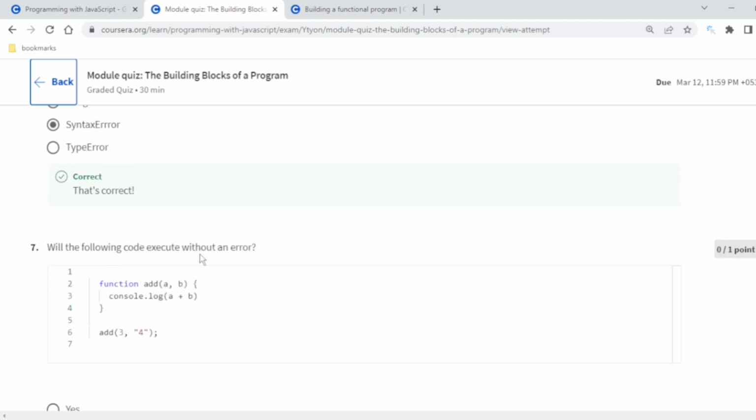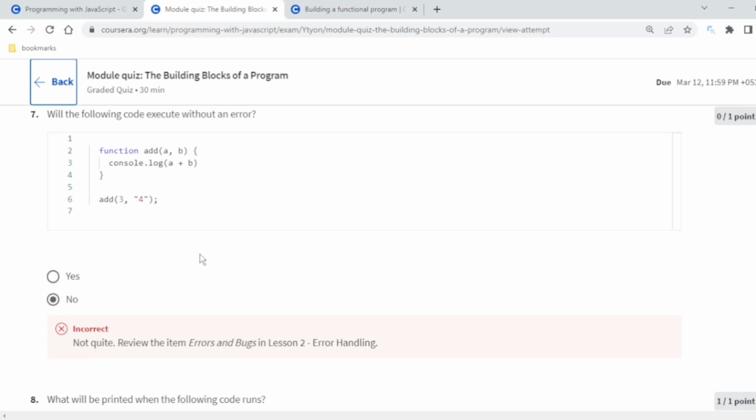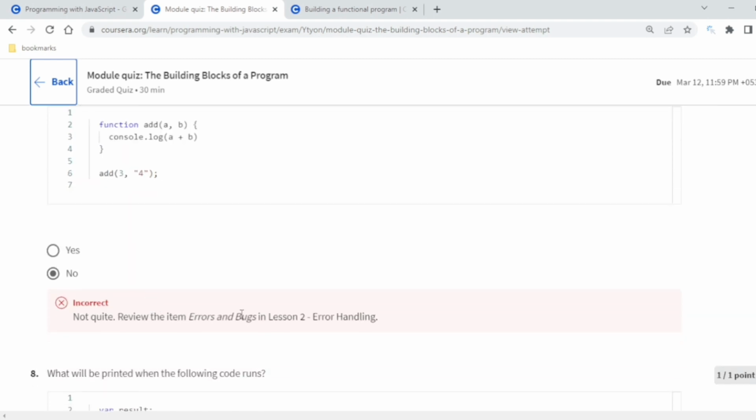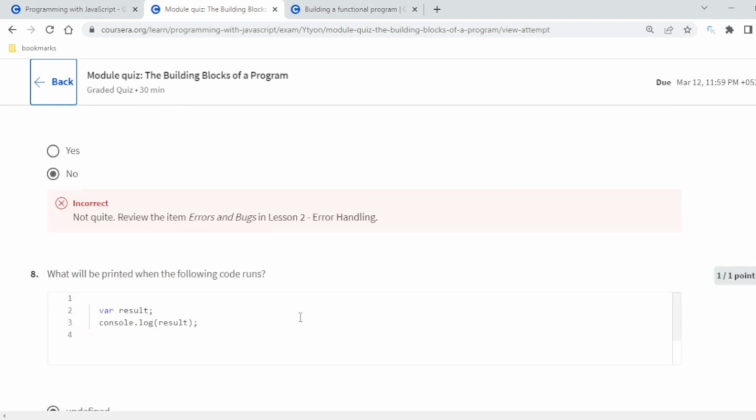And will the following code execute without an error? So the answer of this will be yes, because the answer is 34. If one of them is a string, adding is concatenation. You should see this video if you want to learn about error handling.